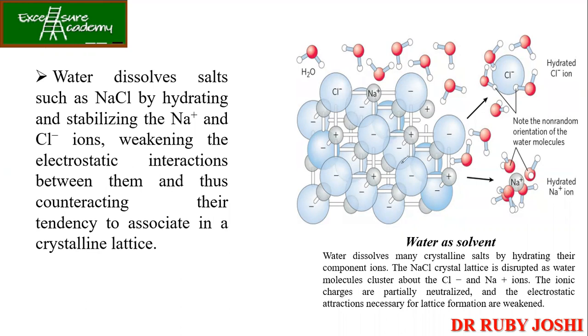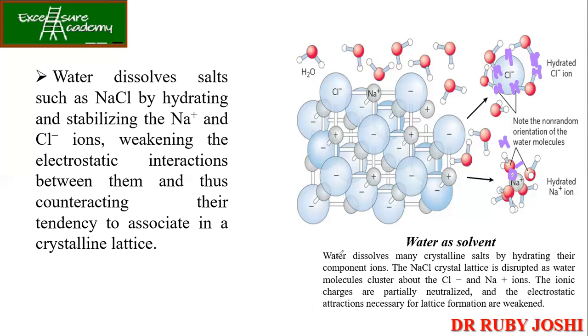Now once you put it inside water, the crystal starts to dissolve. Why? Because Cl minus interacts with the H plus. Wherever a water molecule is there, the H makes electrostatic interactions with the Cl minus. Whereas Na plus, since it is positively charged, has the oxygen oriented towards it. So H plus will be on this side, O minus on this side. This is how the hydration of Na plus looks, and this is the hydration of Cl minus.